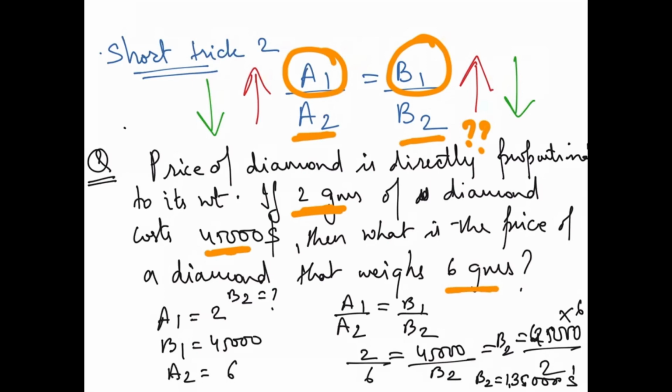So what we are trying to say here, what is the conclusion? The point we are trying to make over here is that if the price of 2 is 45, so the price of 6 is also more. So one increases, the other also increases. So basically this is an example of direct proportion, right? Direct proportion. This is what I am talking about.